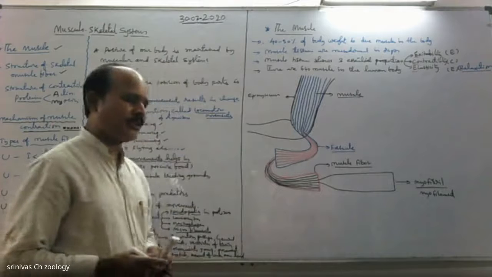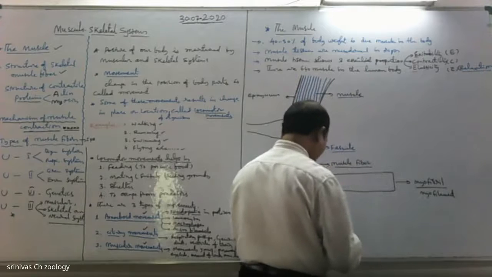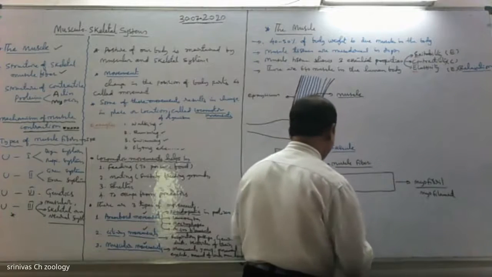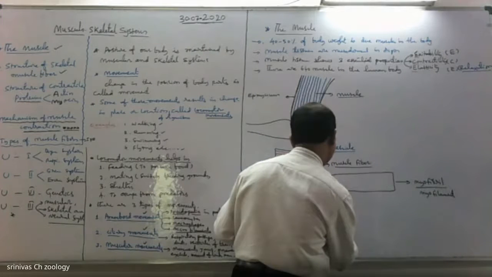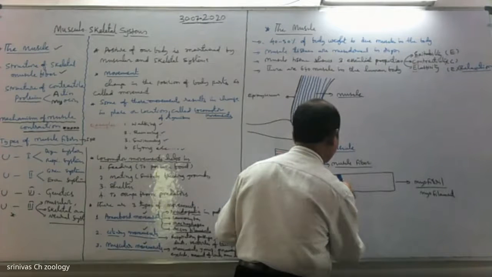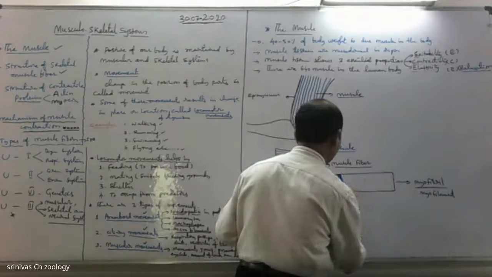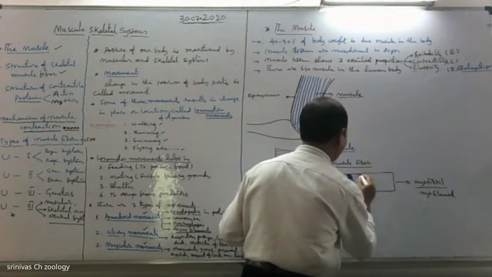Now this myofilament shows alternate dark and light bands. See, the myofilament shows alternate dark and light bands.